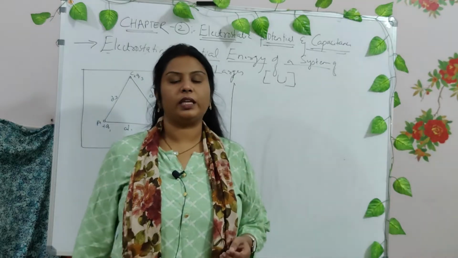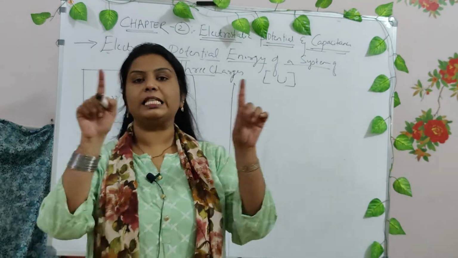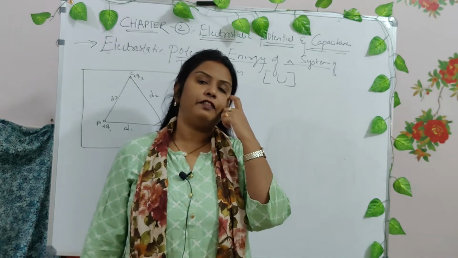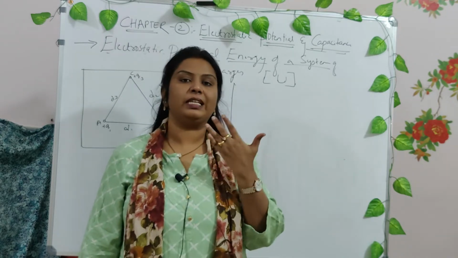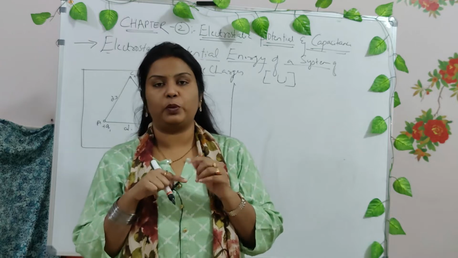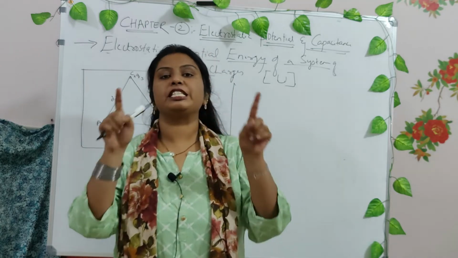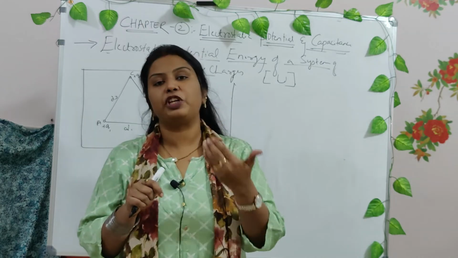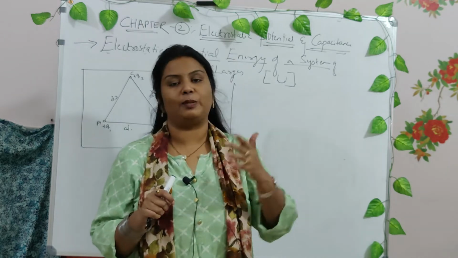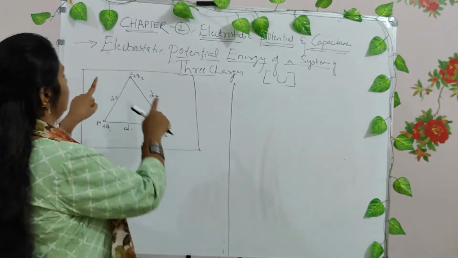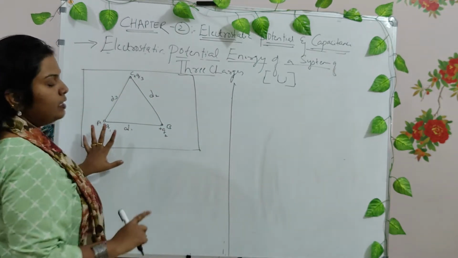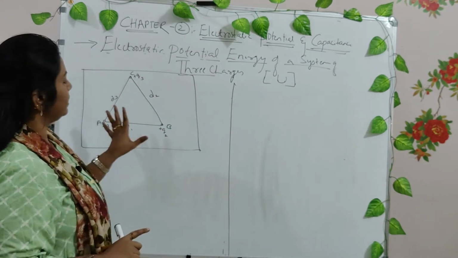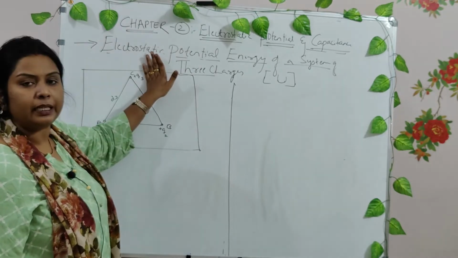Okay. Just now we have seen a system with two charges, and we calculated the potential energy of that particular system. Now what if the system has three charges in it? Then how do you calculate the potential energy of that particular system? Let us see now. Now this is a system, right? In this system there are three charges at points A, B and C.